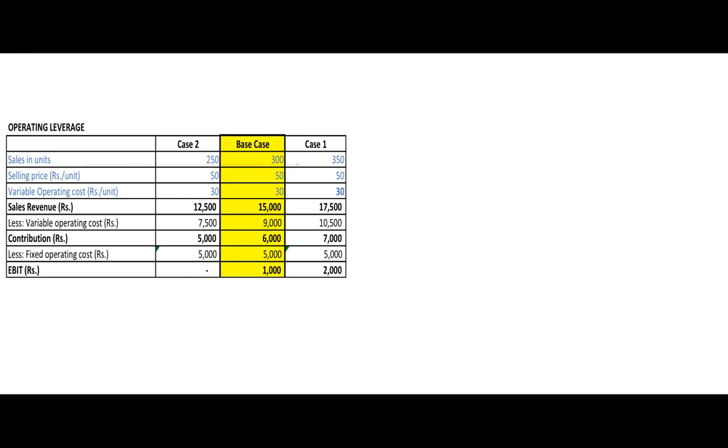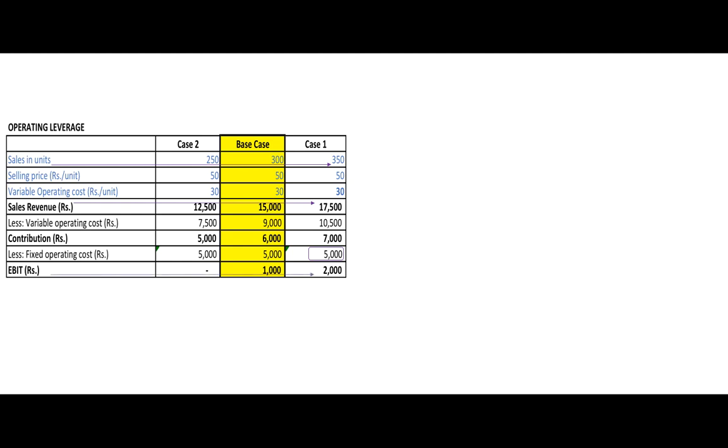Now let's look at case 1, which is a bit better than the base case, where 350 units are made and sold in a year. Selling price remains same at rupees 50. Sales revenue is rupees 17,500. Variable operating cost at rupees 30 each is 10,500. Contribution rupees 7,000. Fixed operating cost remaining the same at rupees 5,000. Therefore, EBIT is rupees 2,000, much more than your base case.